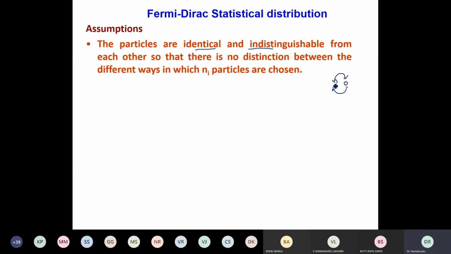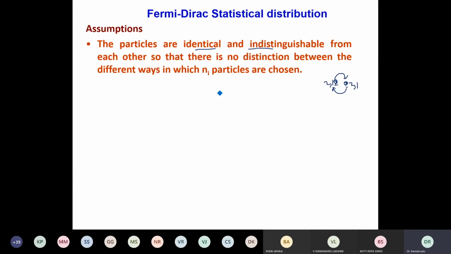Whether electron 1 is here or there, or if I reverse the configuration from 1 to 2 or 2 to 1, I don't find any difference, because all electrons are identical and indistinguishable. Which electron is here, which electron is there, I cannot tell. Thereby, they are particles which are identical in all respects and indistinguishable. This is the first assumption.